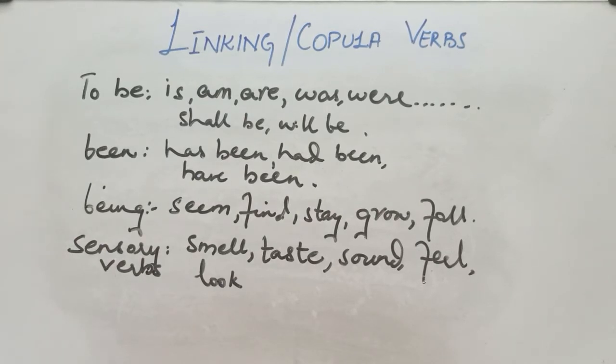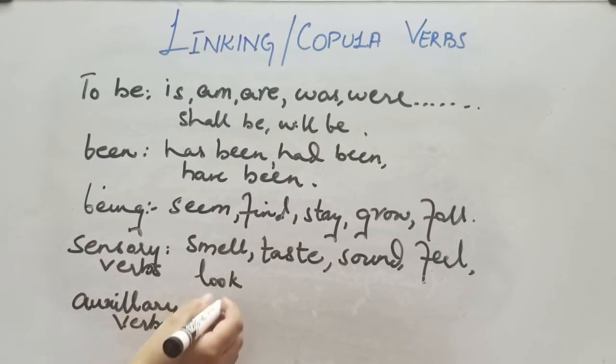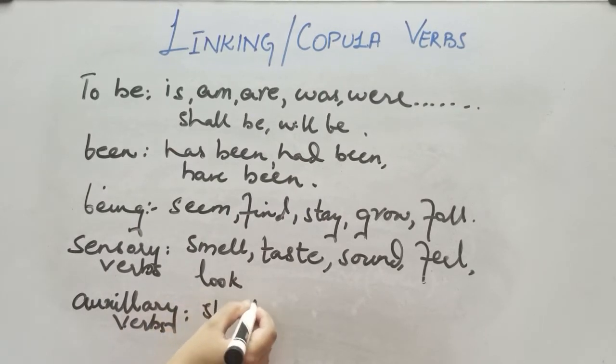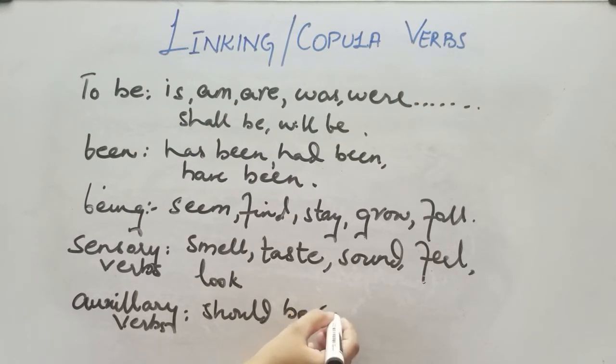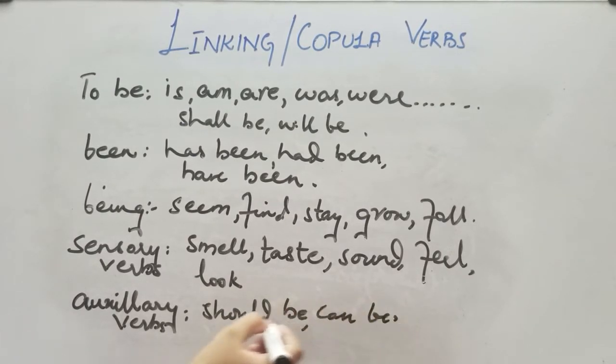Then we have auxiliary verbs, which I had told you in my previous lectures. Should be, can be, may be, would be, and etc. So these are most of the common linking verbs that you will find in daily use.